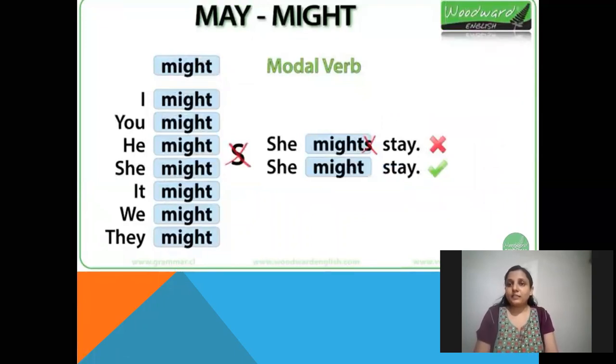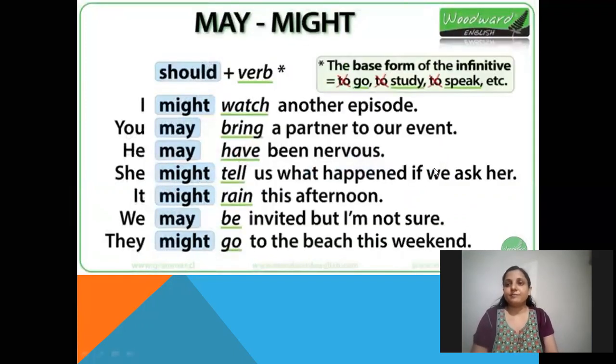Modal verbs, see another example. She might stay. Might. We do not use s. She might stay is the correct sentence. Other examples are given here. See, the base form of the infinitive, to go, to study, to speak, that is wrong. See, might plus verb. I might watch another episode.